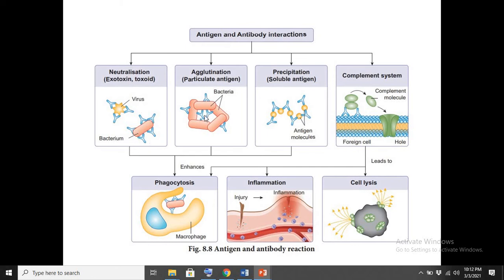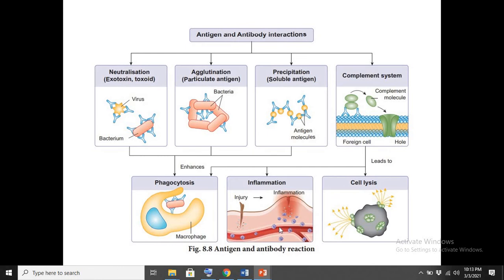They can agglutinate them, they can precipitate them, or they can bind with the surface of the cell, and then one other protein of your immune system, the complement protein, would bind with this antibody, and then it will initiate the immune response. Or the antibody can bind with any pathogen, for example bacteria or virus, and help other immune system cells, for example phagocytes, to engulf this antigen-antibody complex.